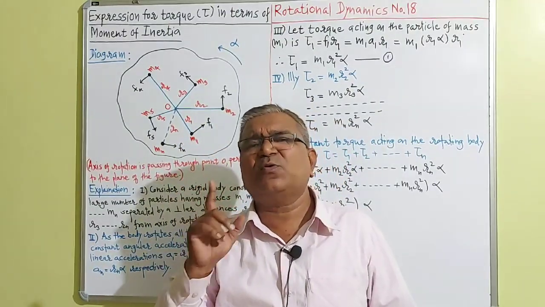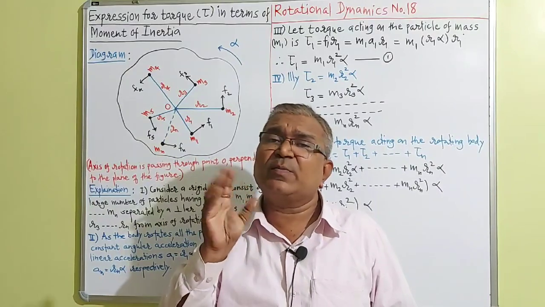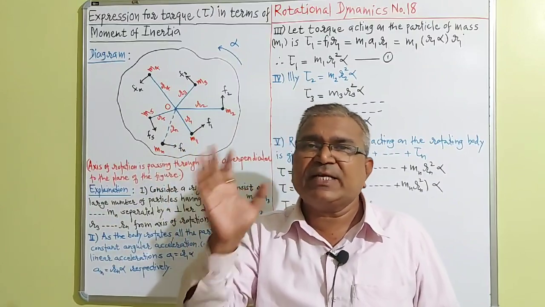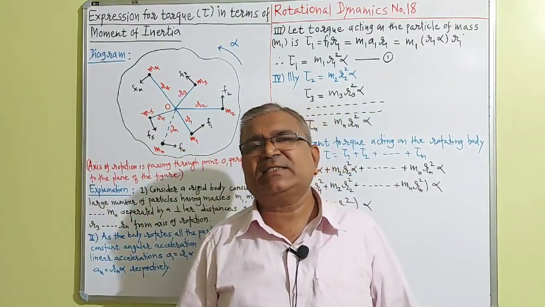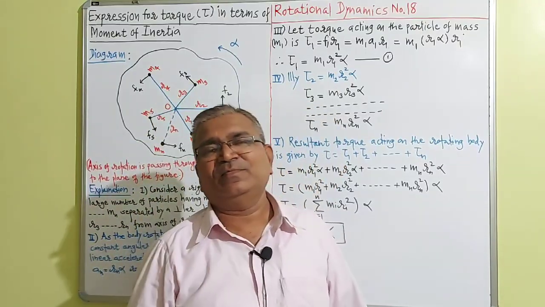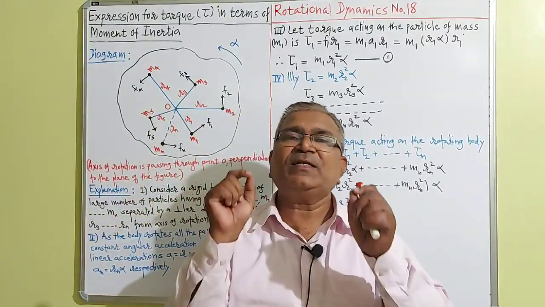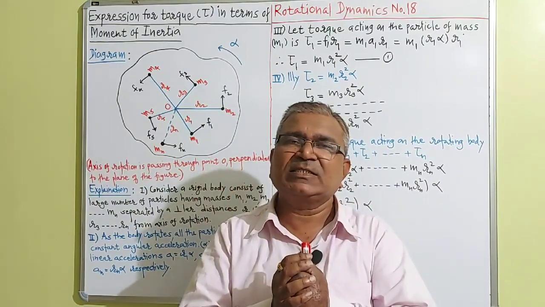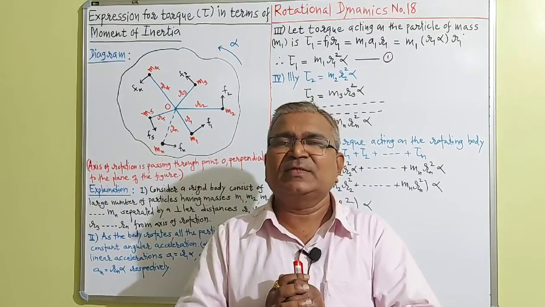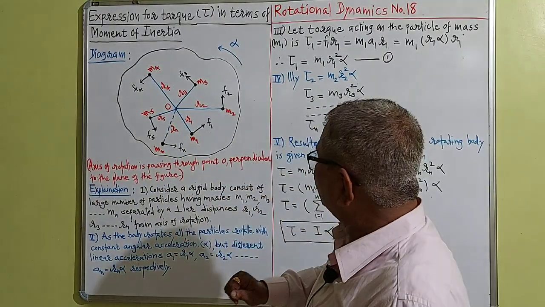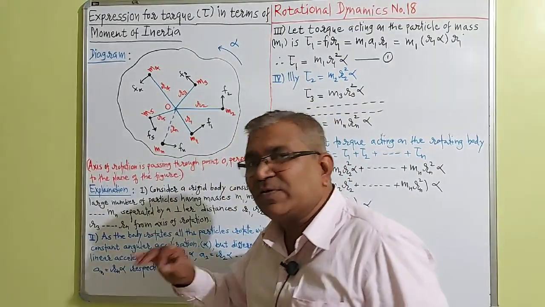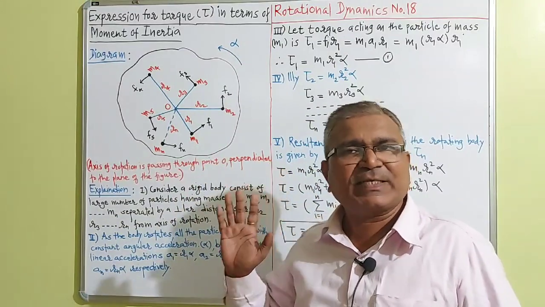Most important sentence, dear student, you should remember it. As the body rotates, every particle rotates with constant angular acceleration alpha, but different linear accelerations: a1 is equal to r1 alpha, a2 is equal to r2 alpha, an is equal to rn alpha respectively.